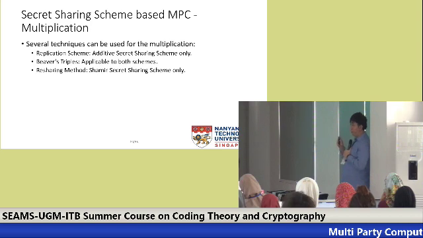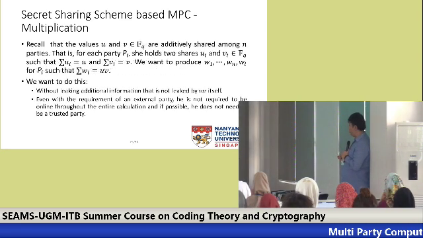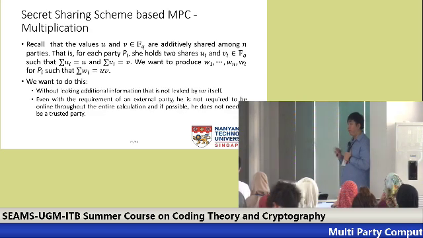We want to do this without leaking additional information. And even if we need an external party, we don't want him to be required to be online throughout the entire calculation, and if possible, we don't want him to be trusted, because it's harder to find a trusted third party.